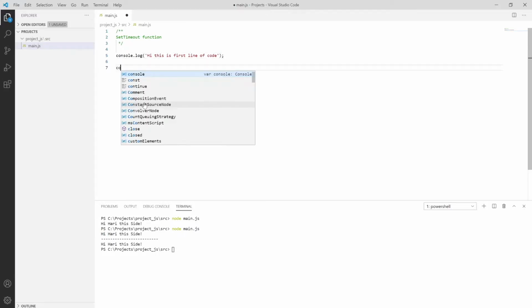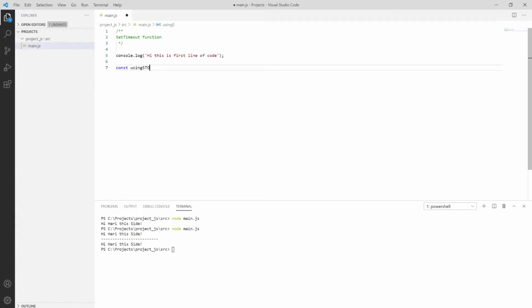and we also have const using simple timeout. That's how I'm defining a variable with a similar name, so it's easy to understand.